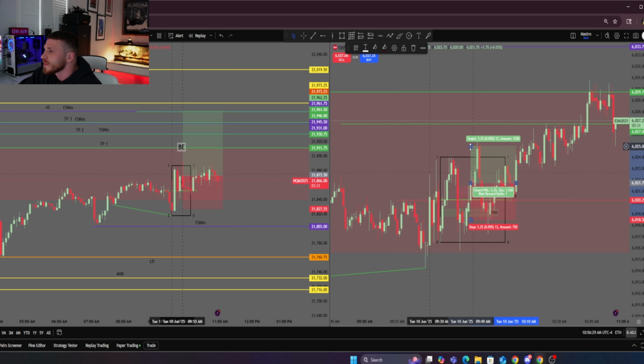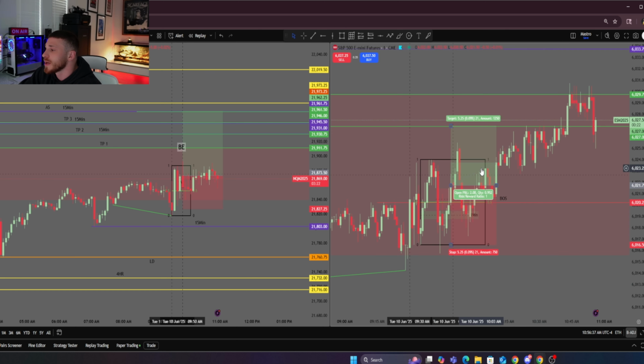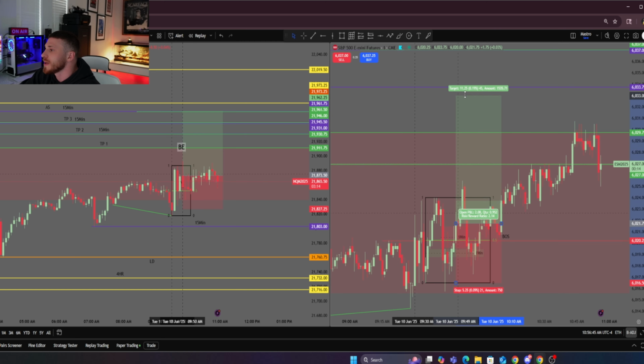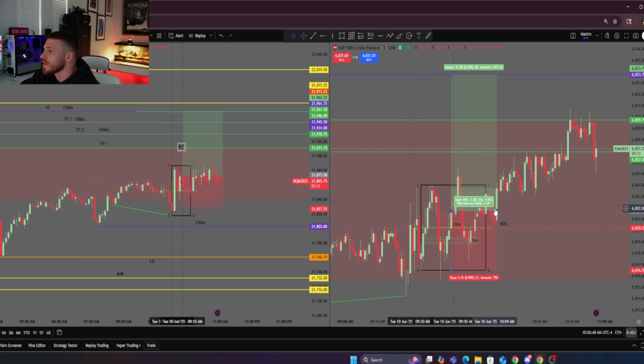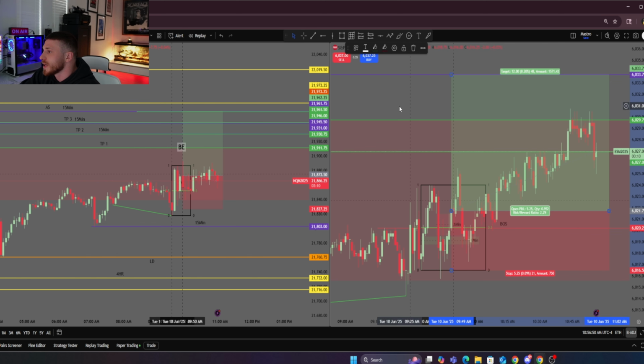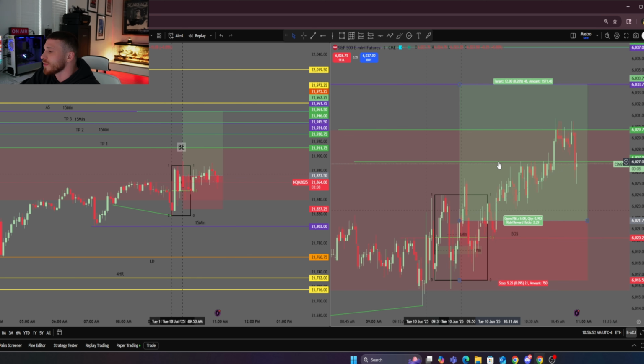Stops below these lows. I put it where equilibrium gets invalidated. First TP, I took all my profit right here for a 1-to-1 because, again, it was on my live account and I didn't like how price action was looking. But first TP was originally going to be the top of this 1-hour imbalance, which ended up getting hit. And then second TP could have been these 15-minute highs up here if you wanted to ride it that high.